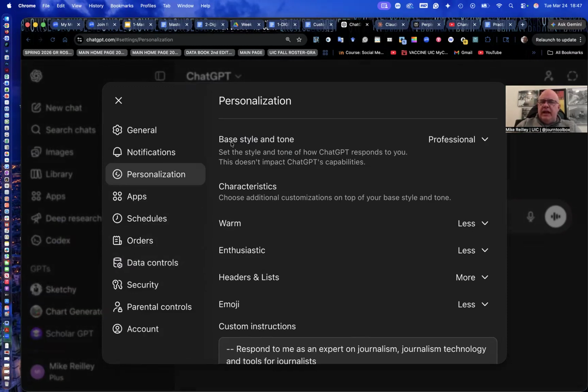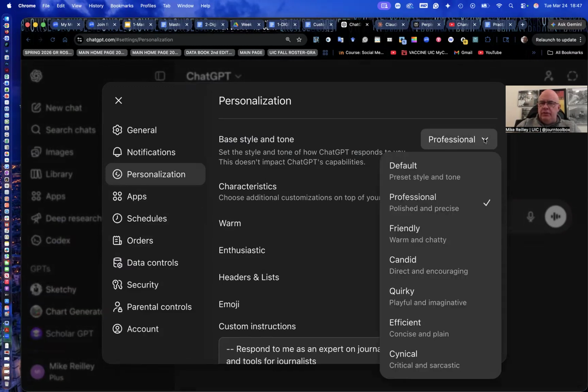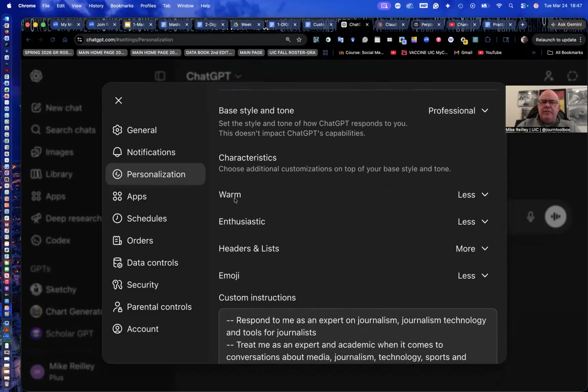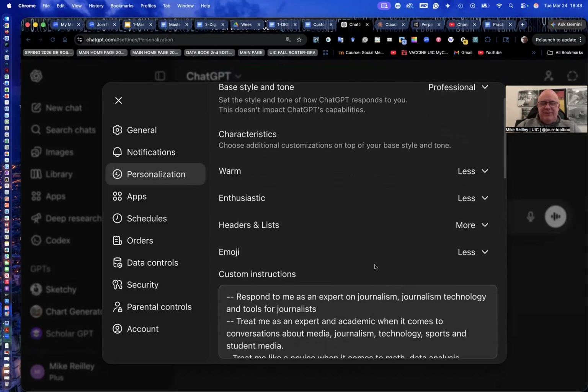So your personalization allows you to set the base style and tone, and it gives you a pull-down menu. Do you want something that's default? Mine is professional. I want very polished and precise information. Do I want it to be warm and chatty? No. Or quirky? No. Playful and imaginative? No. I'm working in journalism. I want it to be very polished and precise, so it'll behave that way with me. You'll see it in the answers. Warmth, a little less warmth, not much enthusiasm. More headers and lists, to break up the information that comes back to me. I don't want emojis, so I'm telling it fewer emojis.